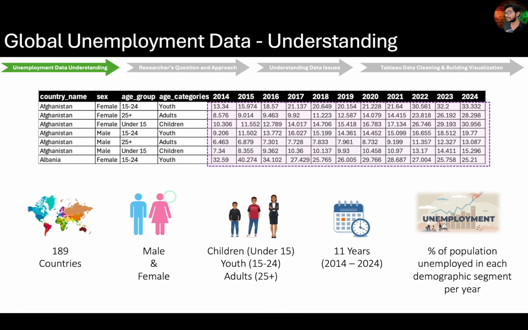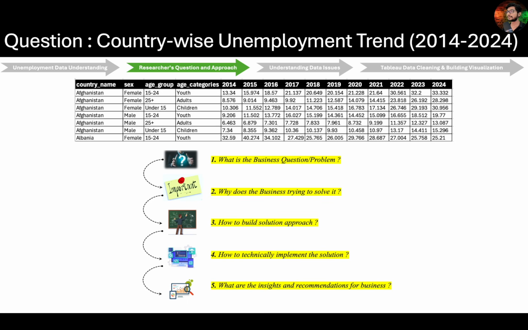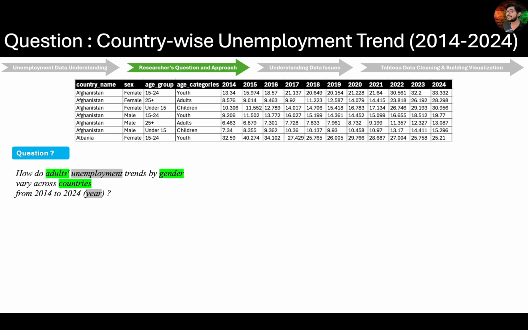Now let's discuss the key question we are focusing on, while keeping in mind a structured 5-step approach: defining the question, understanding its significance, outlining the solution approach, executing the technical implementation in Tableau, and finally driving important insights. The question under investigation is: how do adult unemployment rates by gender differ across countries over the period from 2014 to 2024? Take a moment to reflect on the question and ensure a clear understanding before we move forward.